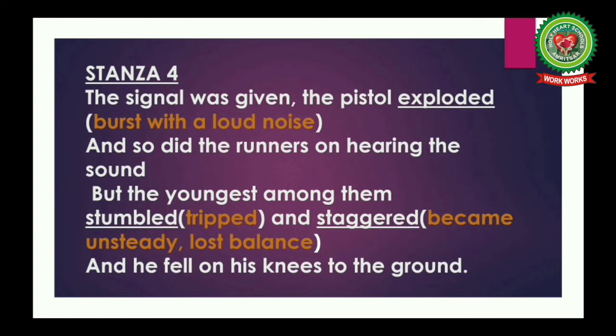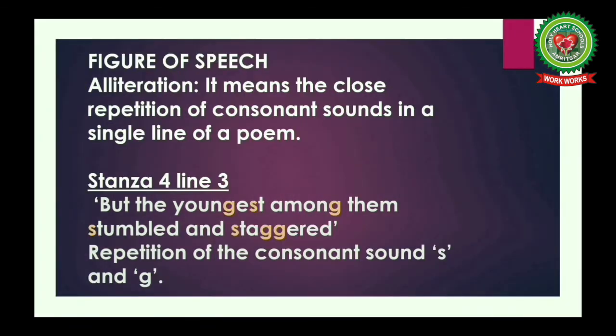So student, why he has lost his balance? Yes, because he was the weaker one and could not run. Now students, you might have noticed that in the third line of this stanza, that is, but the youngest among them stumbled and staggered, there is the repetition of the consonant sound S and G. Now, which figure of speech does it refer to?